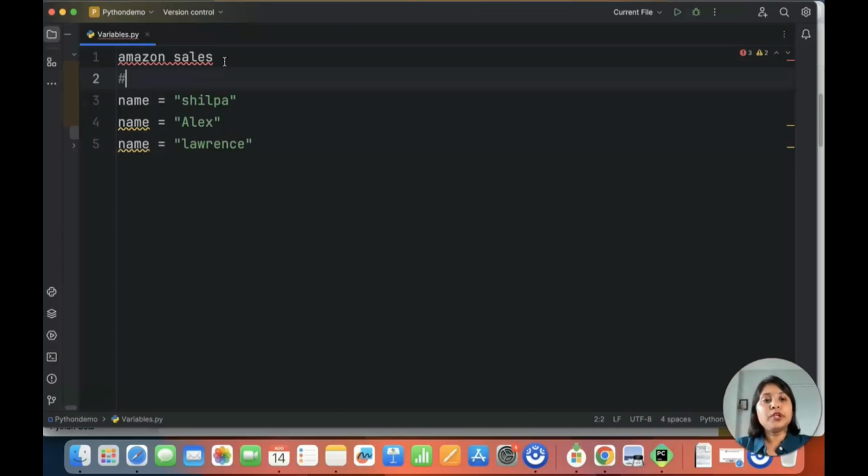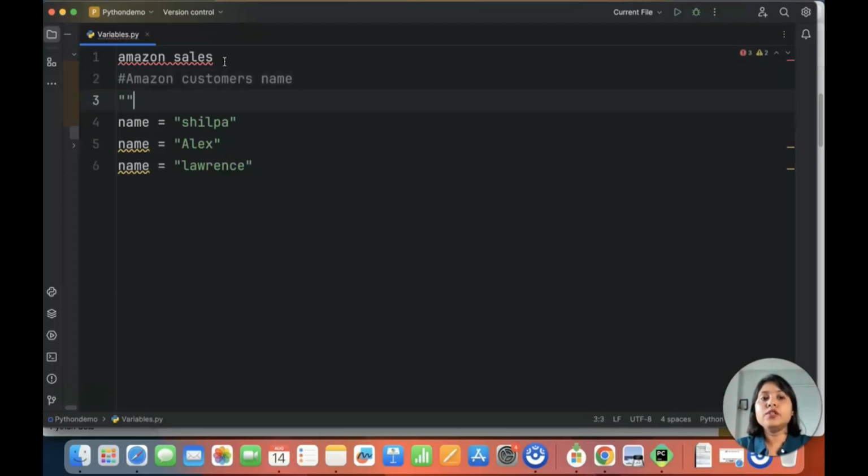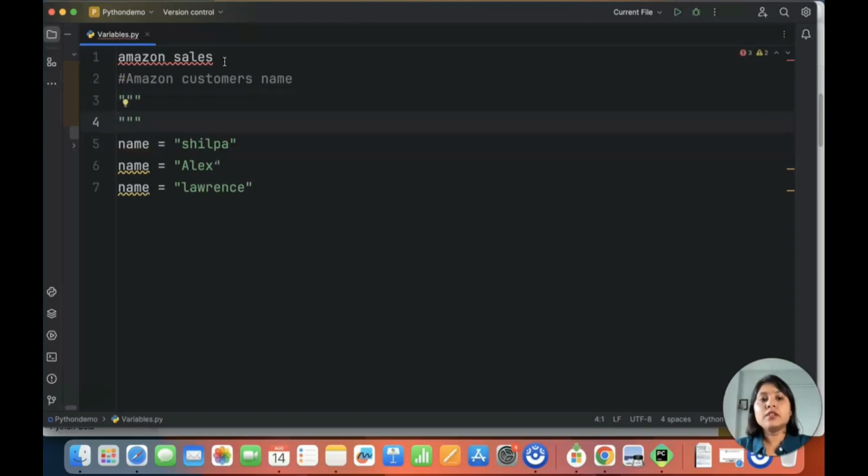To put a comment, you put a hashtag and then write Amazon customer's name. If you have a multi-line comment, this hash will not work. What you can do is put three quotation marks, and inside them you can put the text.